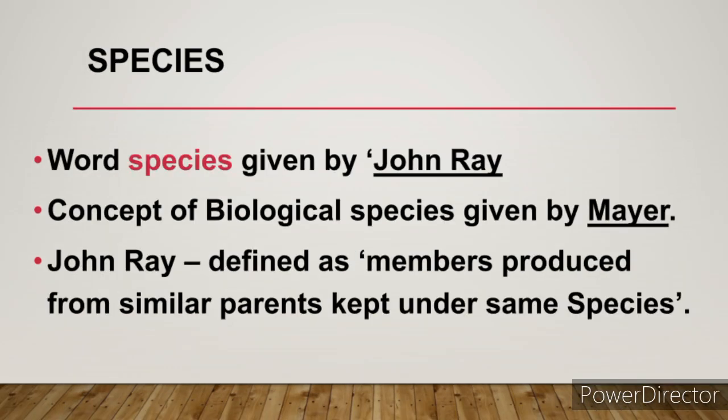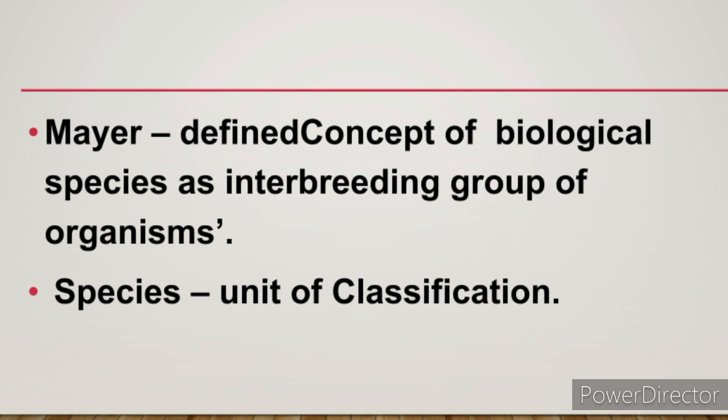Now we'll see species. The word species was first given by John Ray. He defined species as members produced from similar parents kept under the same species. The basic unit of classification is species. Whereas the concept of biological species is given by Mayr. He defined species as an interbreeding group of organisms.